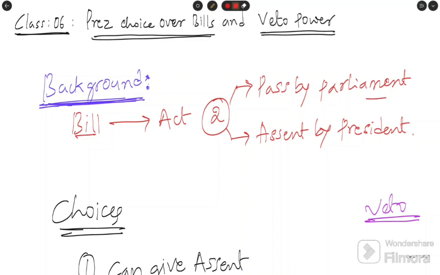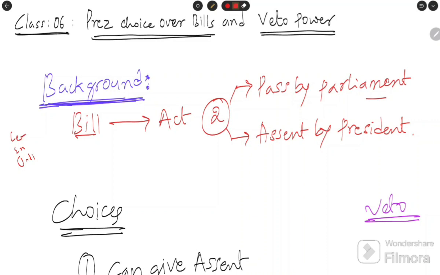We have three organs in the government. In the very first class, I introduced and explained those organs. I am just giving a glimpse over these organs, because it is essential now for this video. There are three organs: legislative, executive, and judiciary.